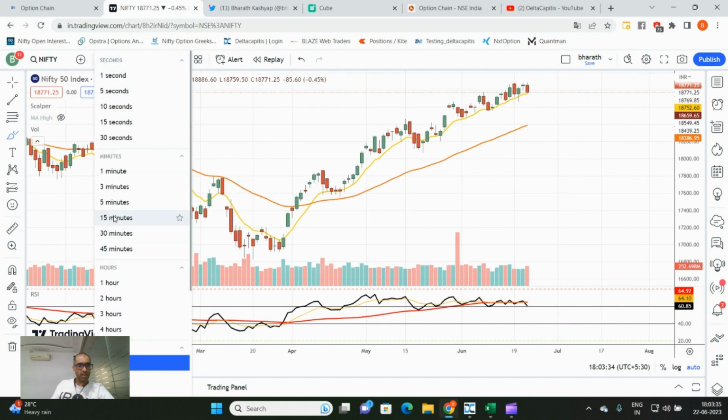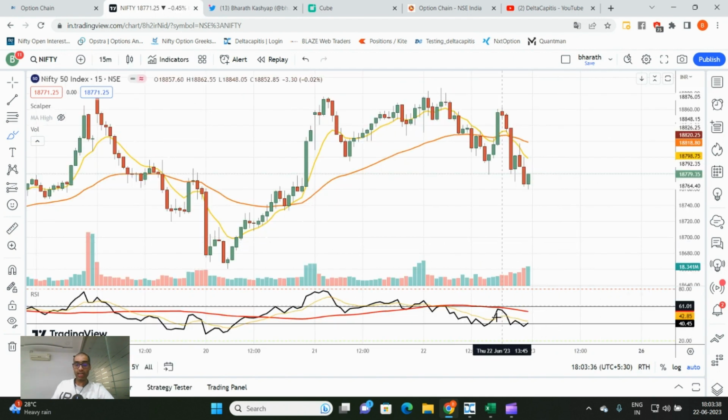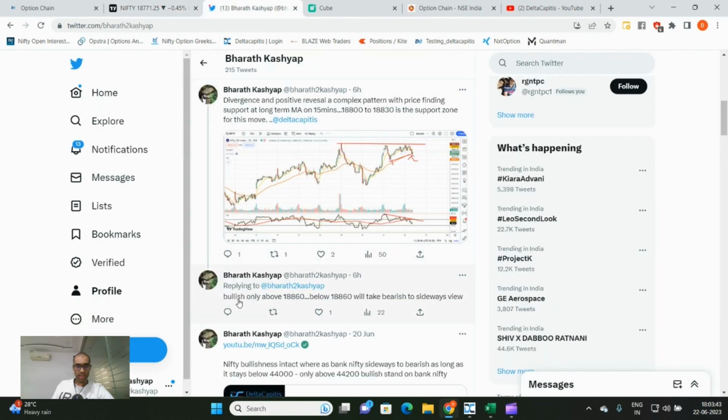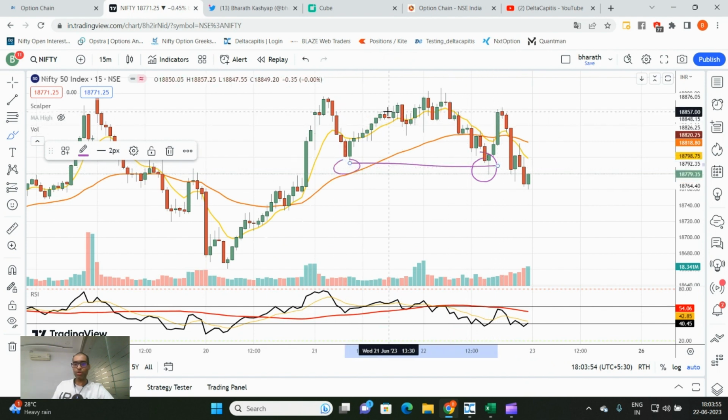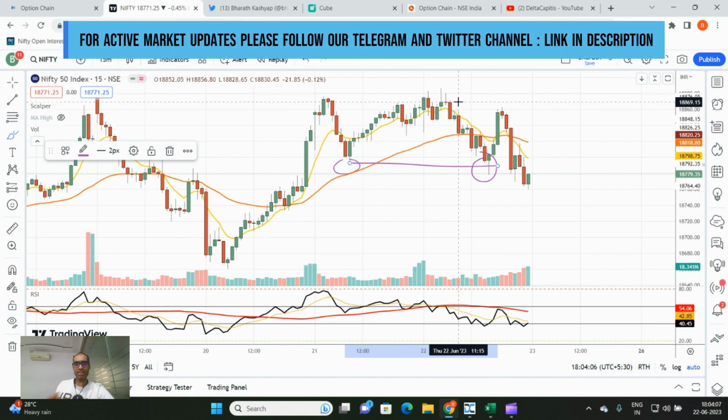Having said that, if I go to the lower time frame, I said 18,860 and below, as you see in this tweet, I would hold on to a bearish to sideways view. Why 18,860? The market went up from here, from the support area that I was expecting. If the bearish divergence which I explained a few minutes back has to be true, divergence basically means that momentum is lost and we could expect some kind of correction, either a time correction or a price correction. One of those things can be expected.